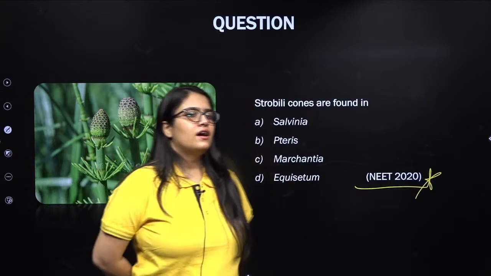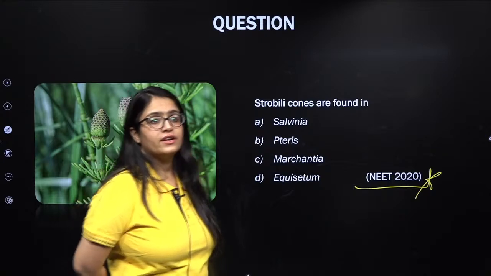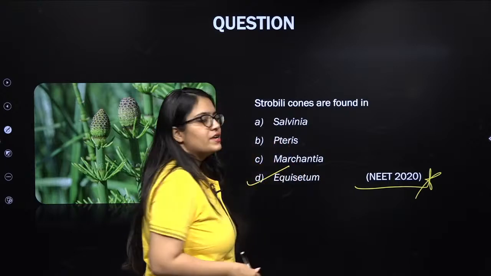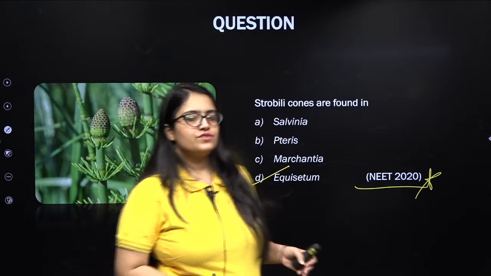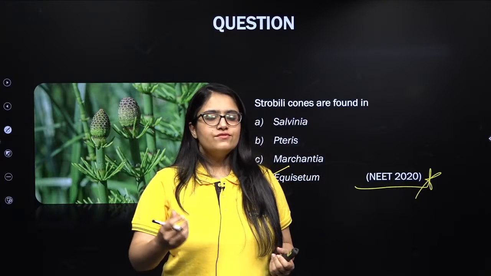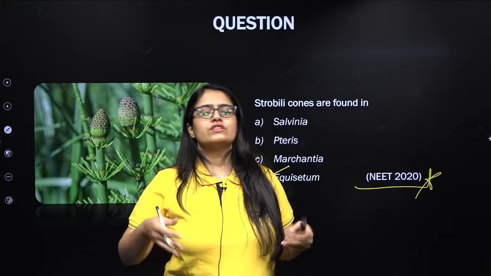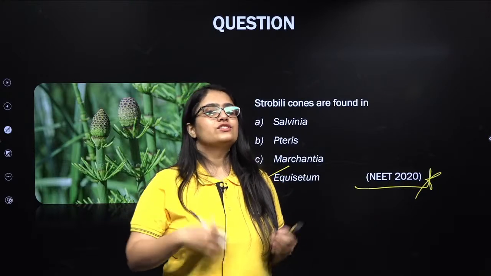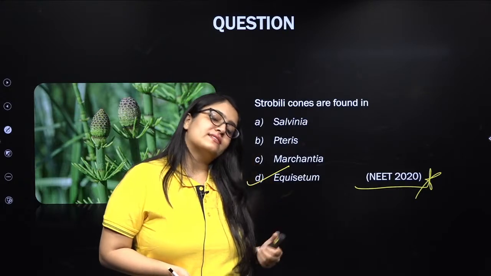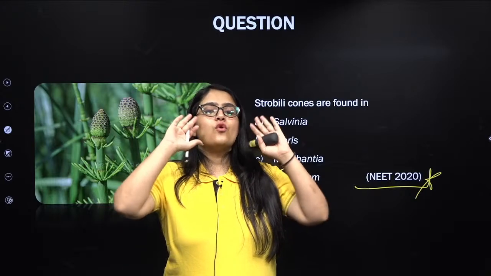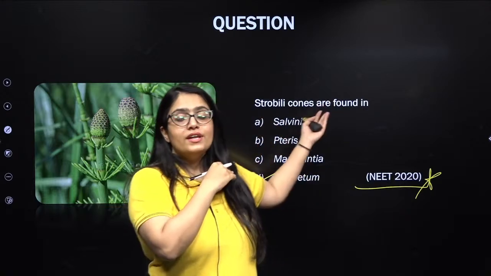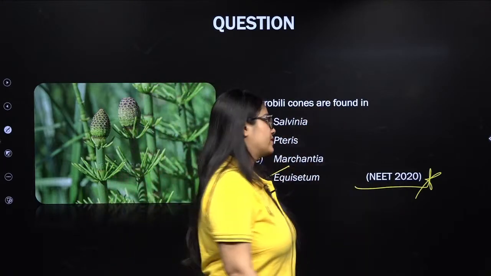Yes guys, okay, that's perfectly correct. So the answer is Equisetum. Strobili are what, my dear students? In some members of pteridophytes, the sporophylls, those special leaves also known as reproductive leaves on which sporangia are present, and inside sporangia spores develop. In some pteridophytes like Equisetum and Selaginella, these sporophylls compactly arrange and form a structure known as strobilus or cone. Please remember this. Next question.